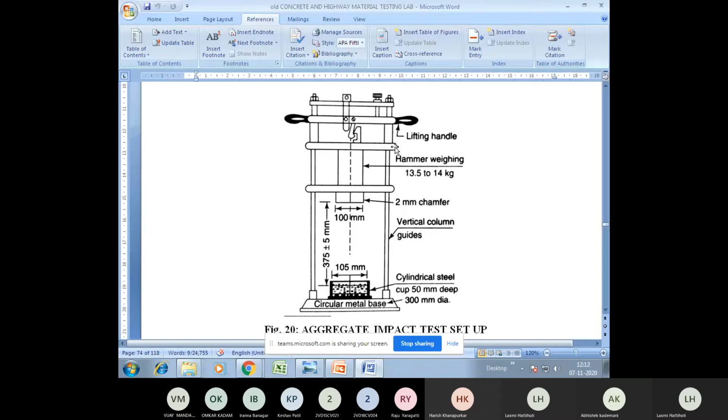After this, there is a hook arrangement, or you can say a lock and key arrangement. Here you have a locking and unlocking system.